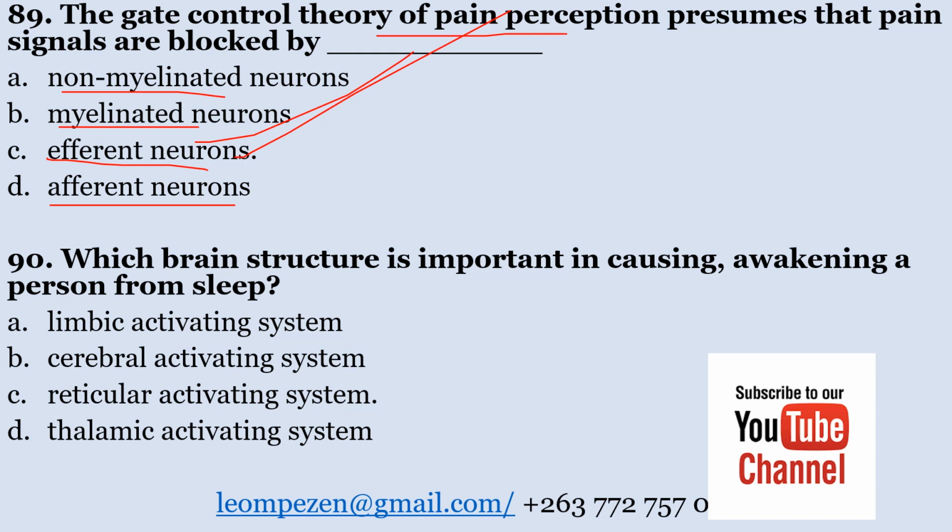Number 90. Which brain structure is important in causing awaking a person from sleep? A. Limbic activating system, B. Cerebral activating system, C. Rectangular activating system, D. Thalamic activating system. Which brain structure is important in causing awaking a person from sleep? The correct answer is C. Reticular activating system.